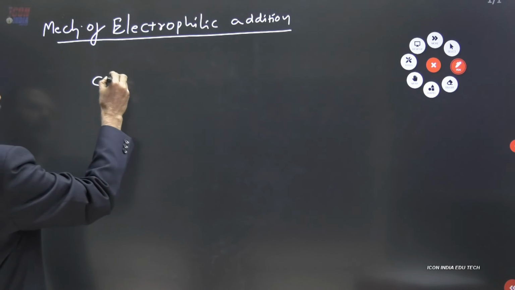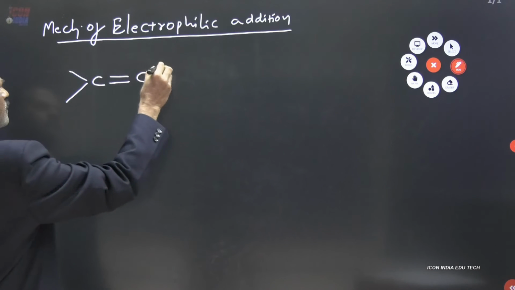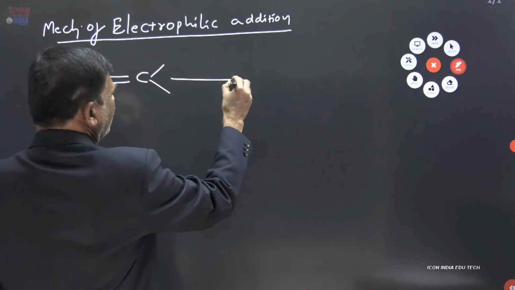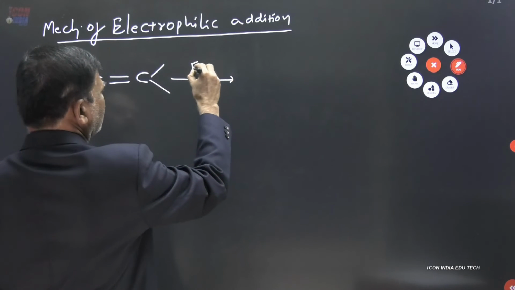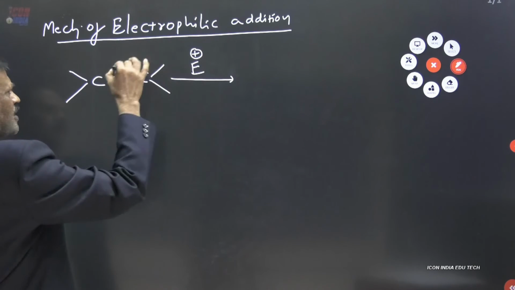This is our alkene. It invites electrophilic attack, E plus. It attacks the pi bond.